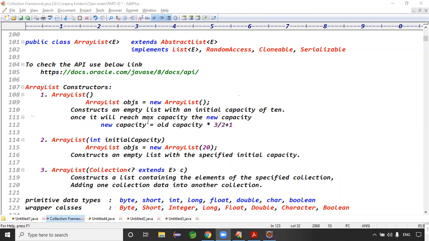So this weekend and next weekend, sir. Yeah, we'll complete collections. Okay. Yes, exactly.